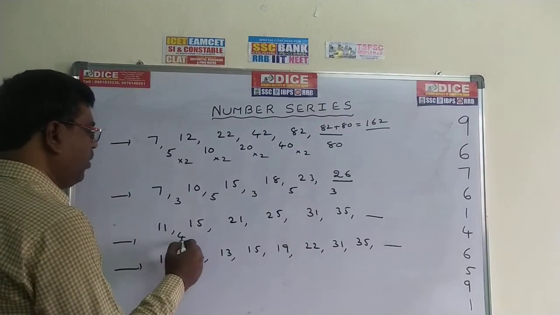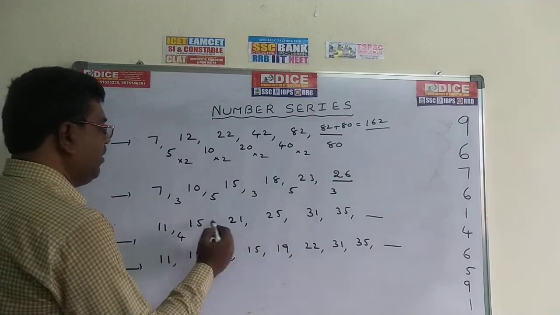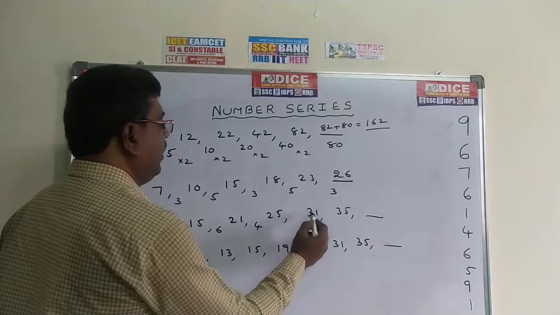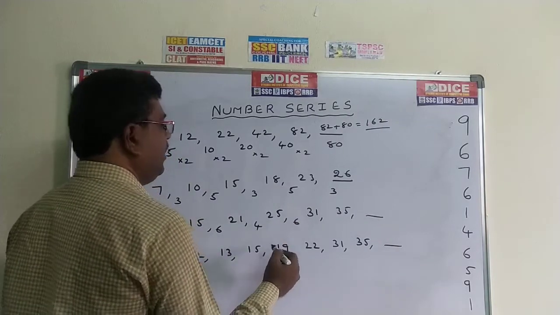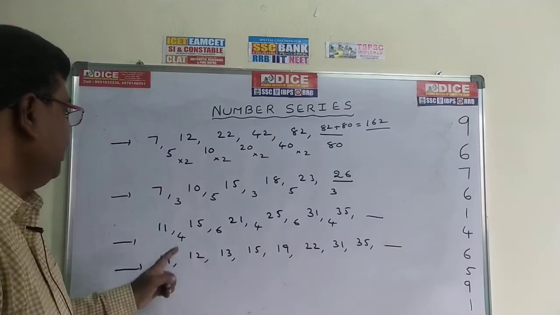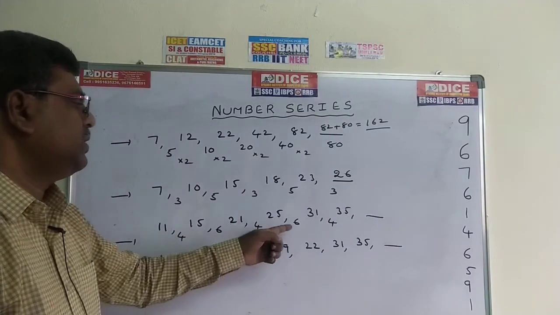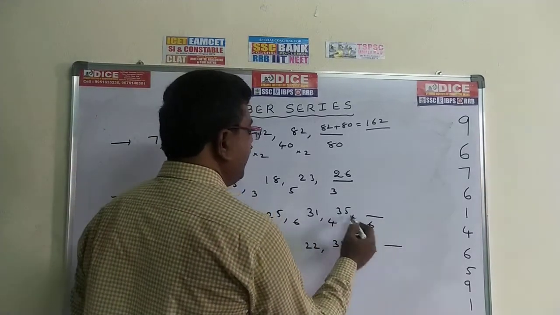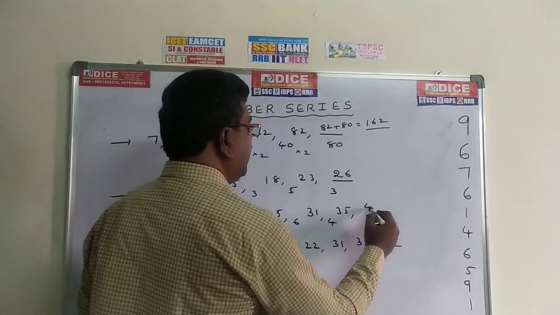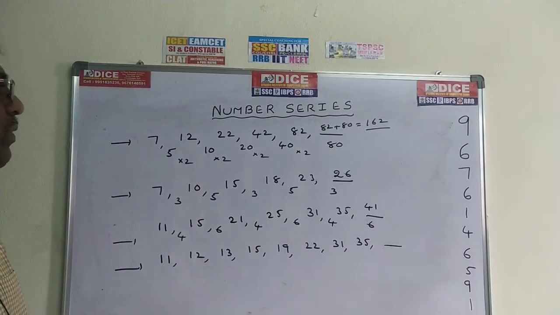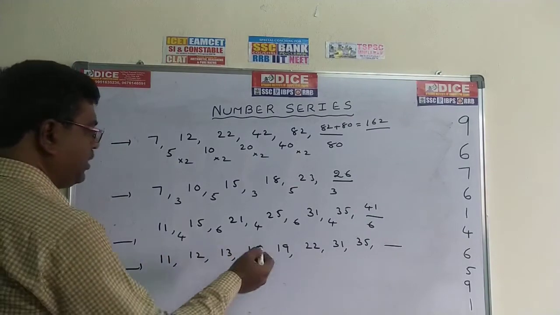Now come to this problem. 15 minus 11, 4. 21 minus 15, 6. 25 minus 21, 4. 31 minus 25, 6. 35 minus 31, 4. Once again the differences are like this: 4, 6, 4, 6, 4 and so on. So the next difference is 6. 35 plus 6, 41 is the required answer. This is the third problem. Now come to the next problem.